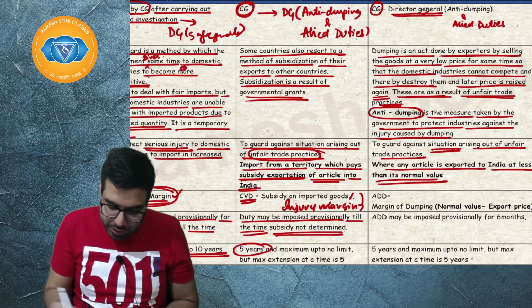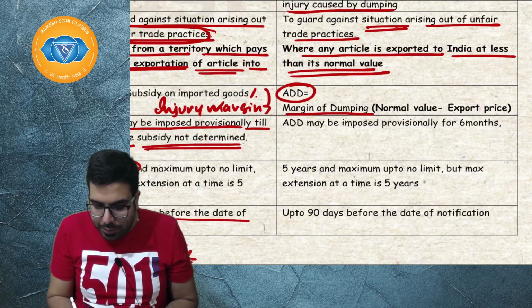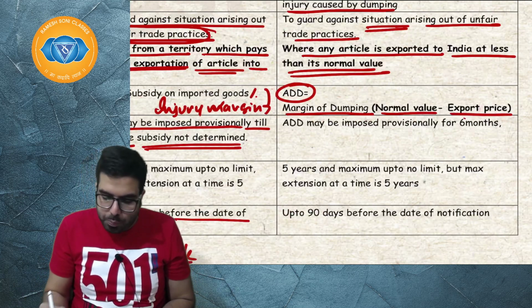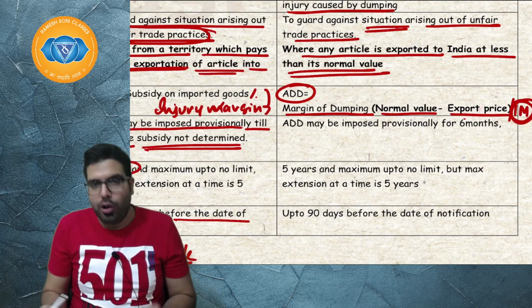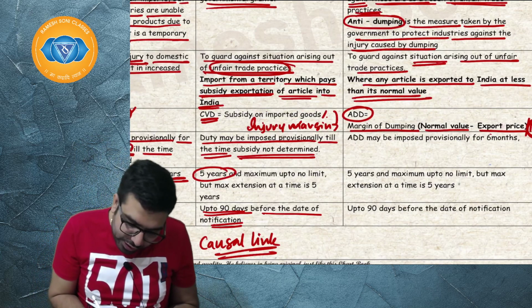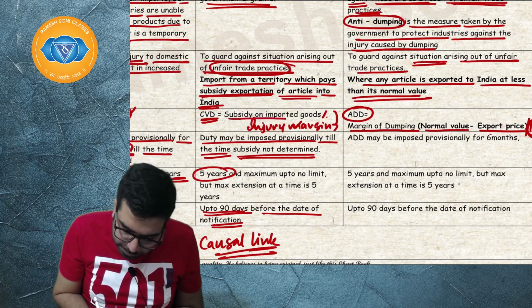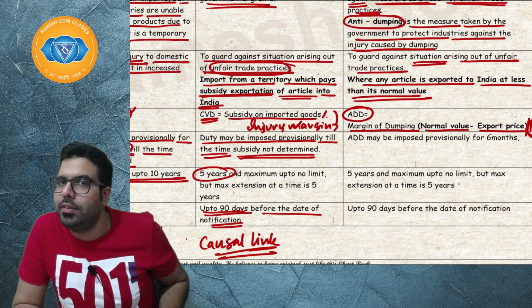Next. Over here, sir, anti-dumping duty will be the margin of dumping, which is normal value minus export price, or injury margin, whichever is lower. I hope everyone is clear. Always remember, safeguard duty is also on imported goods, or injury margin, whichever is lower.